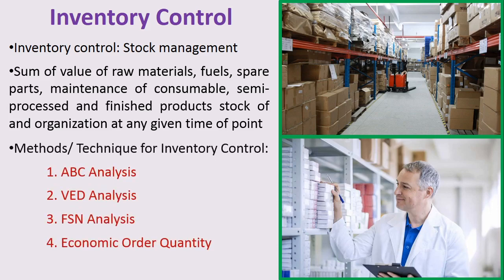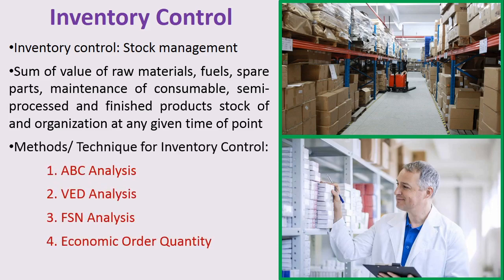So for inventory control, there are various techniques which are used. First, ABC analysis, which is always a better control. Here the materials are categorized in A, B, C categories on the basis of the cost of that particular product, and then inventory control of those products is carried out. Next is the VED analysis method. This method is used in the case of spare parts required for the machineries in hospital manufacturing.